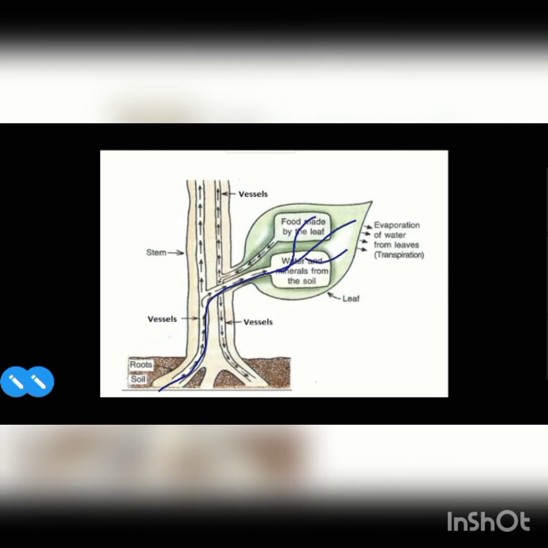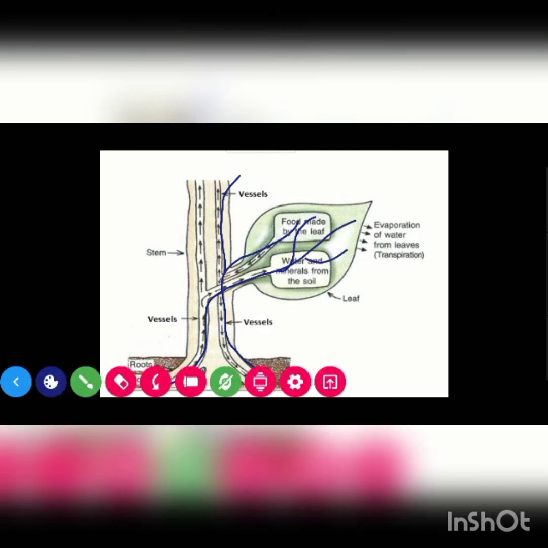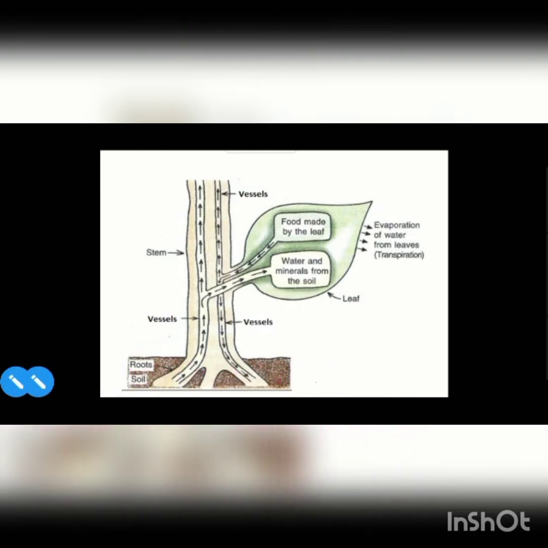Now you know that food is prepared in the leaf and the food is needed by all parts of the plant. So how does the food reach the different parts of the plant? Again, through another set of tubes, the food that is prepared by the leaves will go to all the parts of the plant. These tubes are called vessels and they help in carrying water from the root to the leaves.